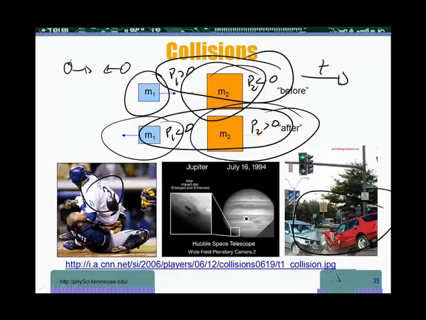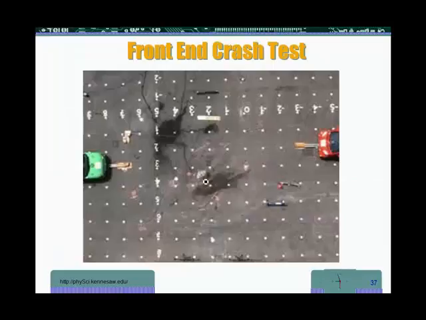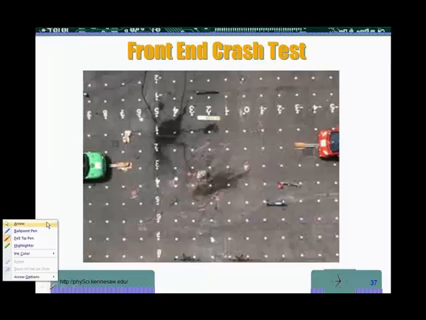Collisions are quite important. A lot of us believe that the dinosaurs ceased to exist on Earth because of a collision of the Earth with a comet. We have seen one collision of another planet, Jupiter, in 1994 with Comet Shoemaker-Levy on July 16, 1994. Now let's look at some examples. I have a few videos that I'm going to show and describe while we see them.